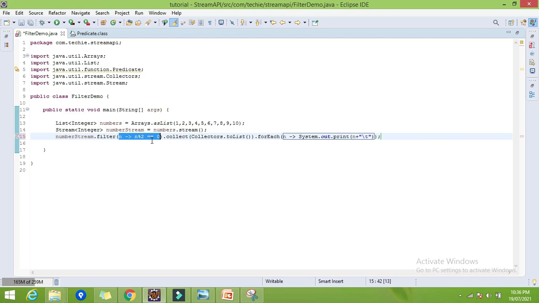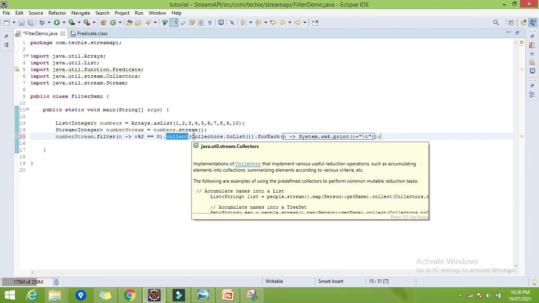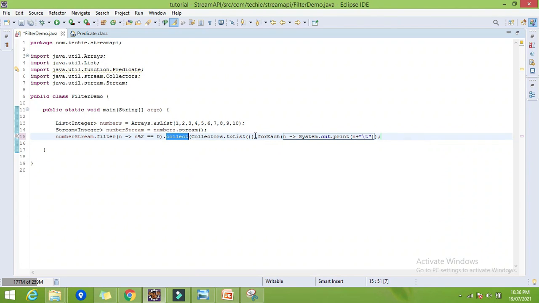Now once we filter this number stream, we have to convert it into the list. So we use the collect method which takes Collectors.toList. Here we can convert into a set also, toSet or toList.